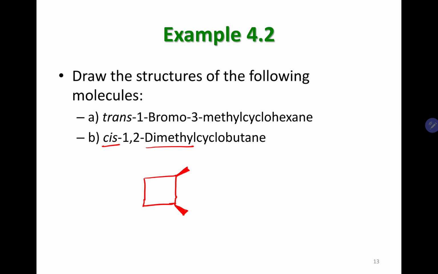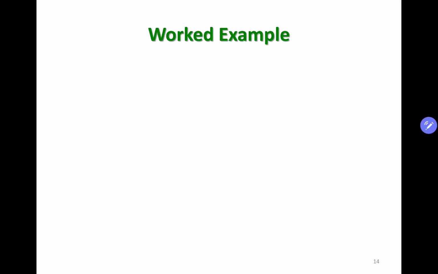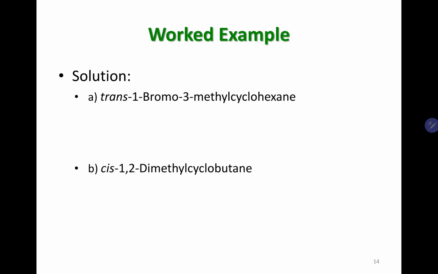If you want, you can write CH3, but it is not really necessary because we are using skeletal structures, so you don't have to write the carbons and hydrogens. And also you can show the bottom plane and say there are two hydrogens in there, but that is not really necessary. As long as you draw a cyclobutane ring and then put the two methyl groups on the same side, you're fine. So both these are acceptable answers. All right, so here is my official answer. But I hope that you understand it now.